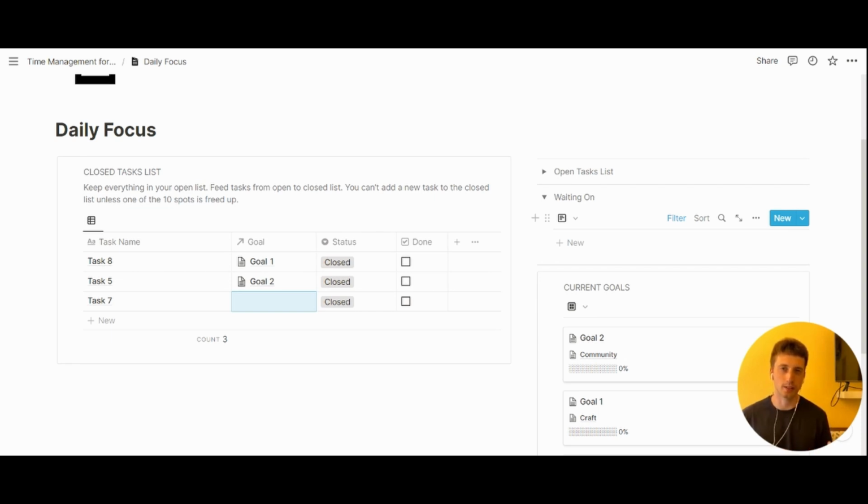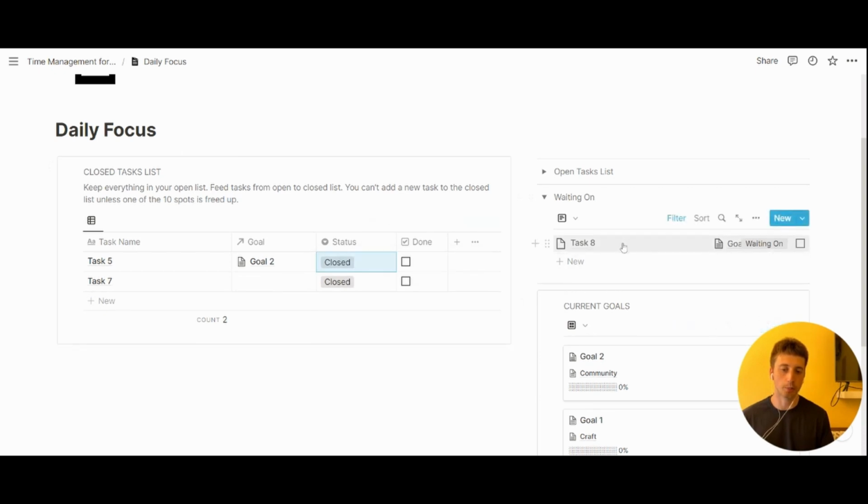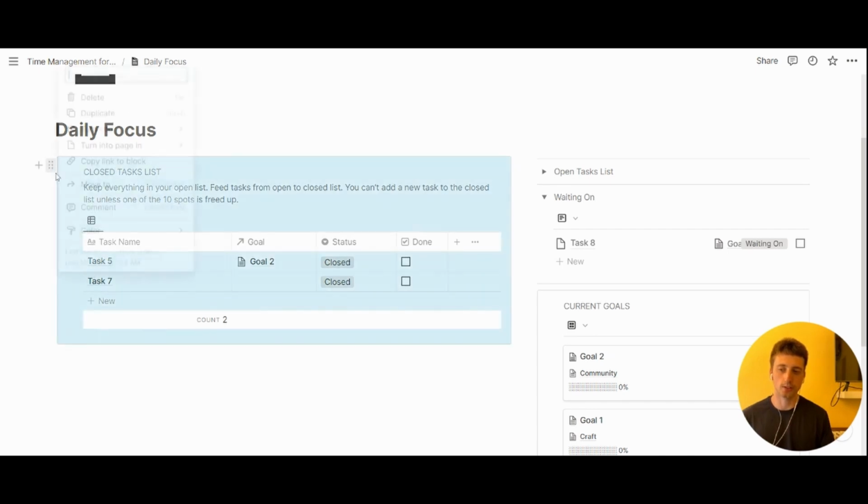So you don't want to necessarily lose them in your system. And so this is where they are stored, because the statuses available are open, closed, or waiting on. So whenever you change the status of a task to waiting on, then it will appear right here and get moved out of the closed list. And so the closed list, this color block right here, is where you will truly take action. These are the tasks that you are deciding to work on right now, maximum 10, as Burkeman suggests.